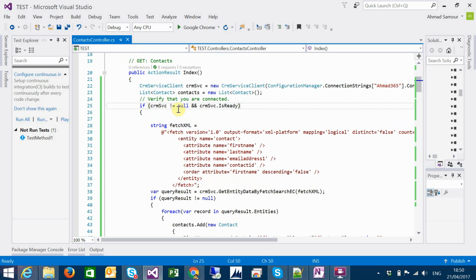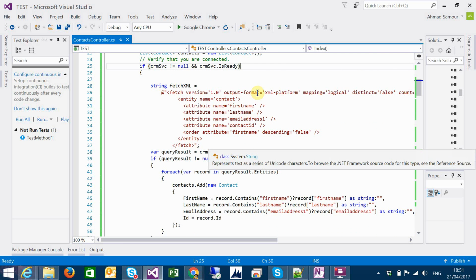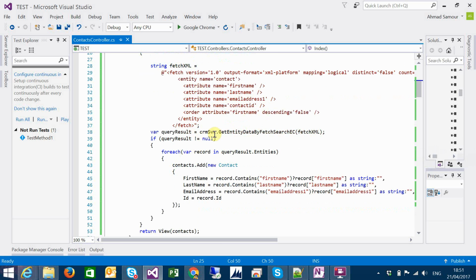So if the CRM SVC is not null, and when it's ready, it will retrieve, and from the CRM SVC we can get entity data by fetch search, and we are passing here the fetch XML we made, and it will return an entity collection.